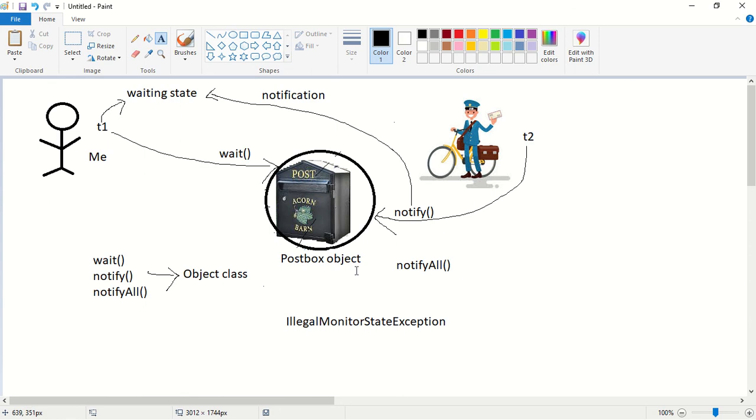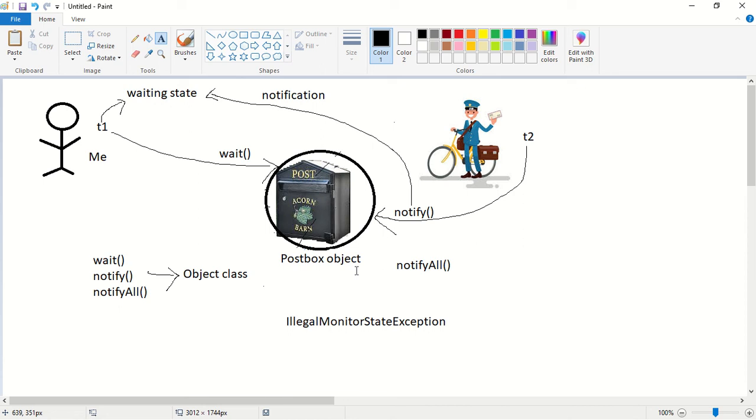How can a thread become an owner of an object? How can you become the owner of your house? If you got a key, then you are the owner of your house. So how can a thread become an owner of an object? If a thread has got a lock of an object, then the thread can become an owner of the object.